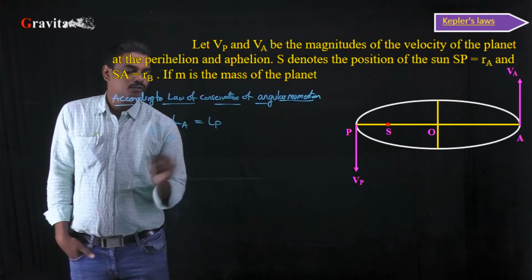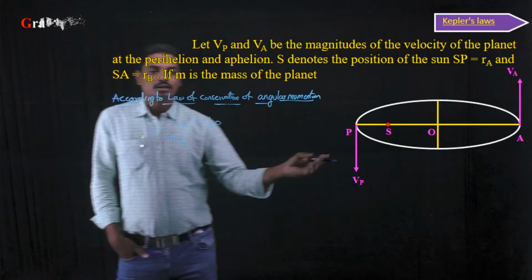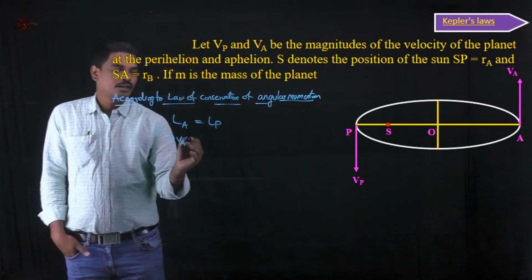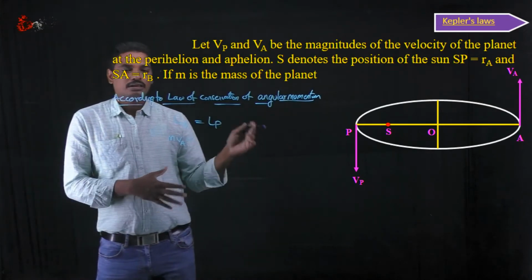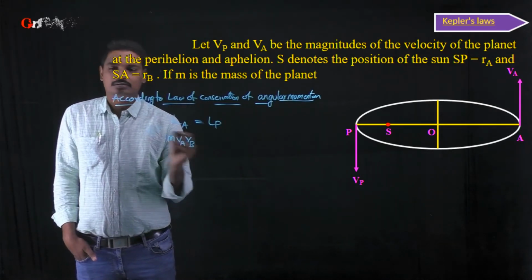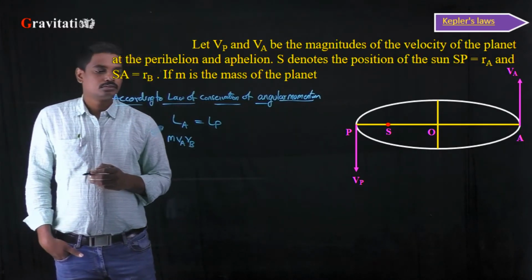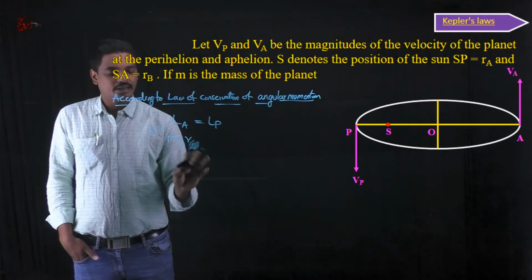So m into v, the velocity at aphelion Va, and the radius of the position from S to aphelion, let us consider it as Ra.